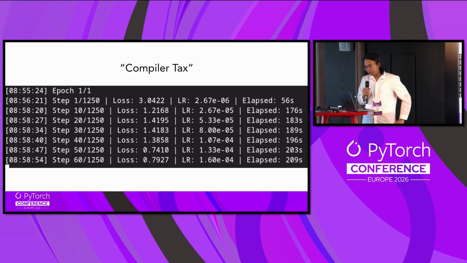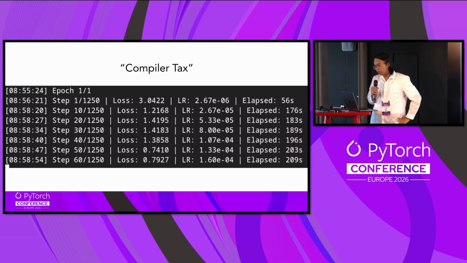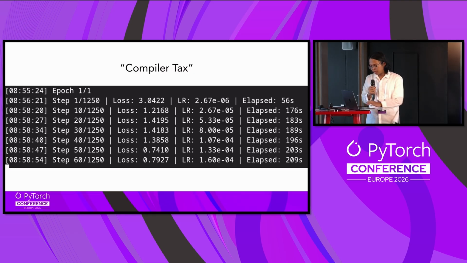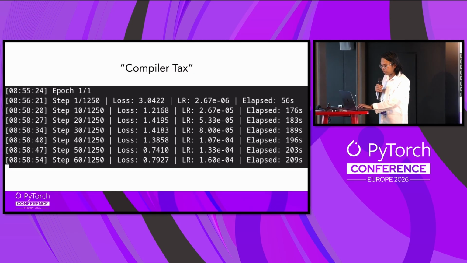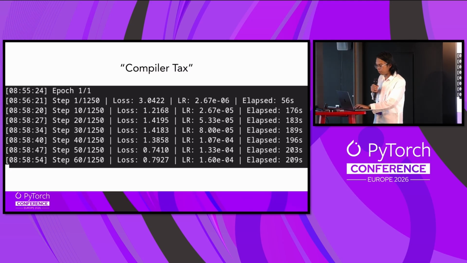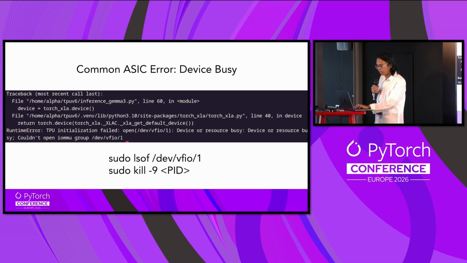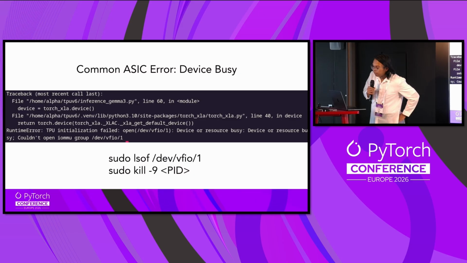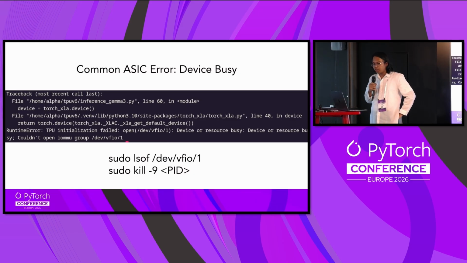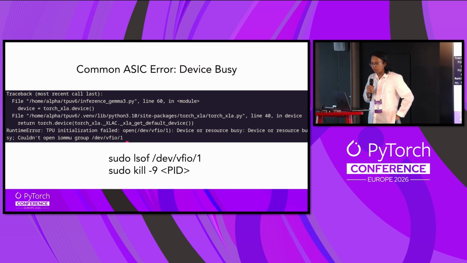So for the difference between step 20 and step 10, it's only around 7, and then it reuses the same graph basically. So now we have that. Now we know how TPUs and Trainium are so fast because of their architecture. And then, what are the common ASIC errors that we encounter?